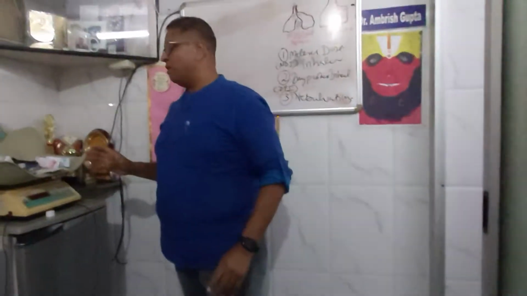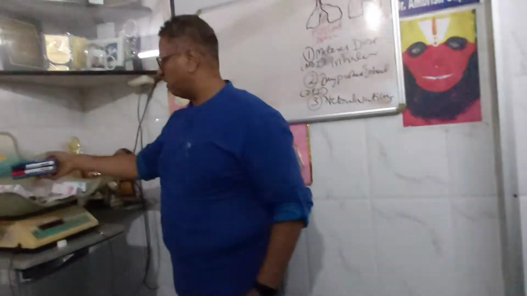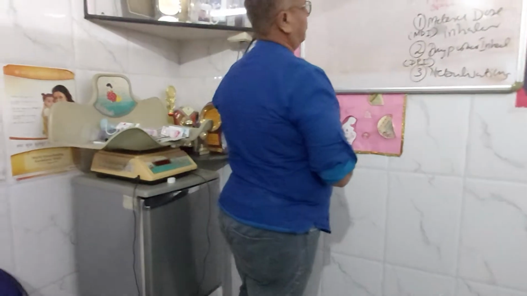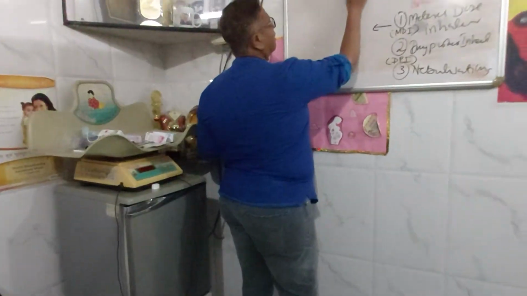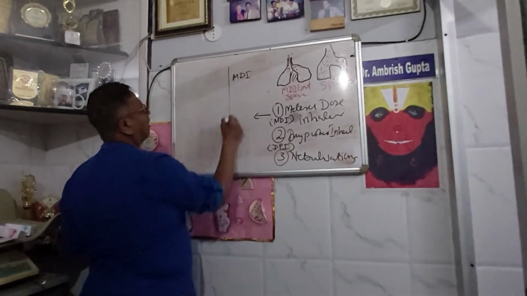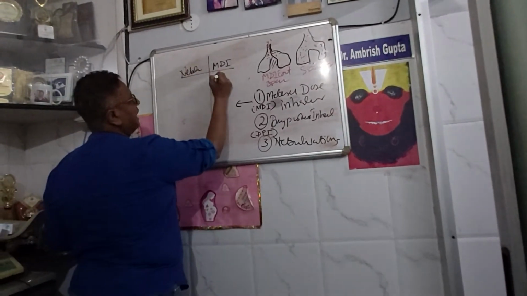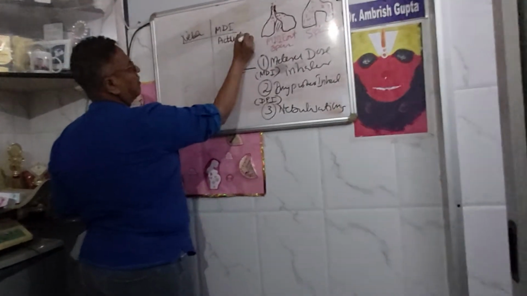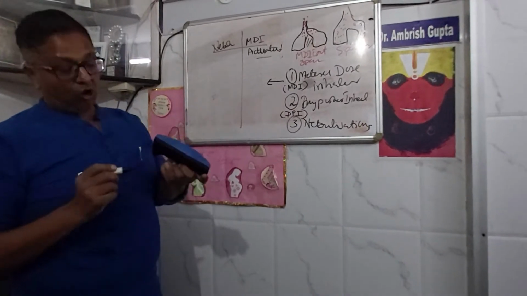What is the basic difference between a nebulizer and an MDI? The metered dose inhaler is basically actuated. These are actuated doses, so these actuated doses are counted also.